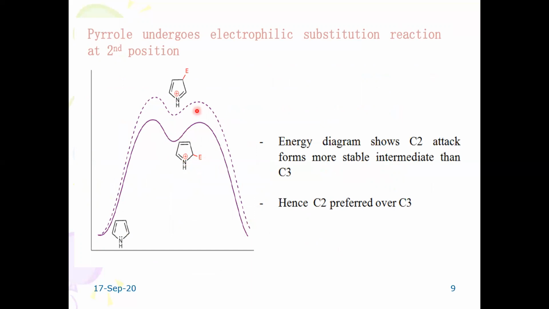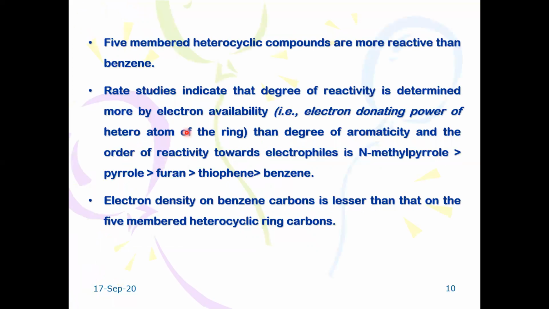This is a more stable intermediate with lower potential energy. However, when the attack takes place at C3, it is a highly unstable intermediate, and the energy profile diagram indicates a very high energy. Lower the energy, more stable; higher energy, less stable. So this explains why electrophilic attack is more preferable at the C2 position rather than the C3 position. It could also explain why 5-membered heterocyclic compounds are more reactive than benzene.